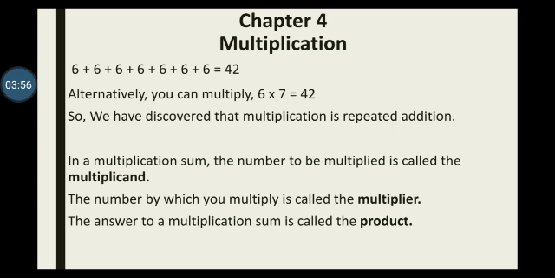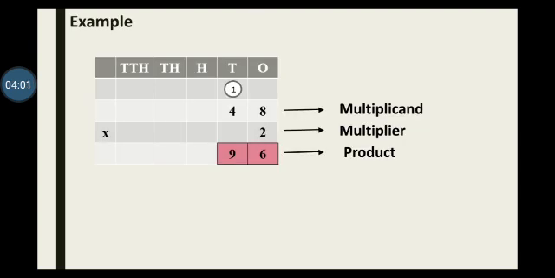Now these are simple sentences written, right? I can show you the next slide. This is an example wherein we write ones, tens, hundreds, thousands, 10,000s on the top for you to have an easy reading of the numbers. The example taken in this slide is 48 multiplied by 2. And we get an answer. The answer is 96. Yes, you know this one digit multiplication very nicely. You have studied it earlier. Here, 48 is known as the multiplicand and 2 is known as the multiplier. And the answer which we receive is known as the product.